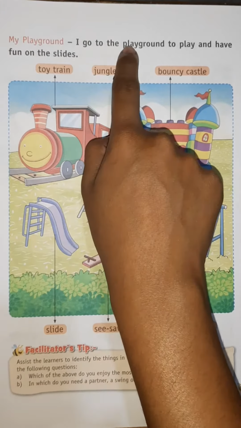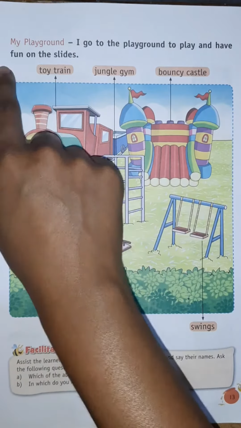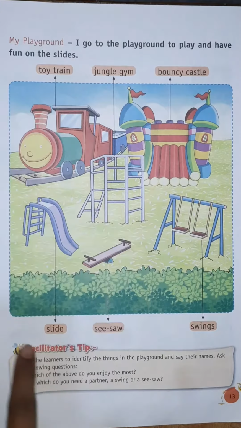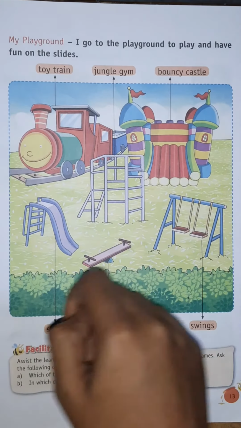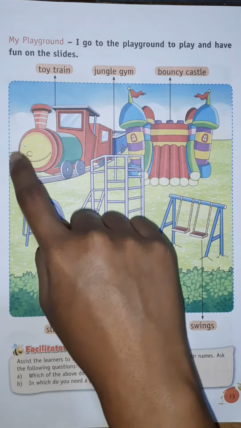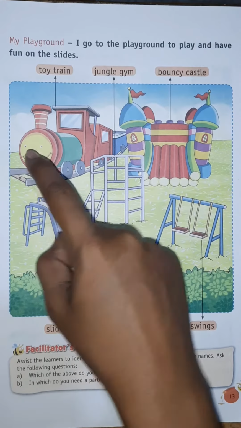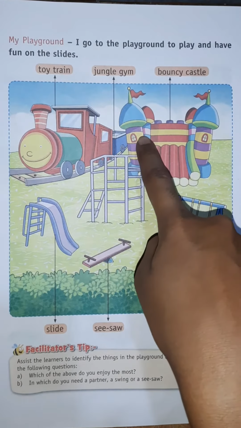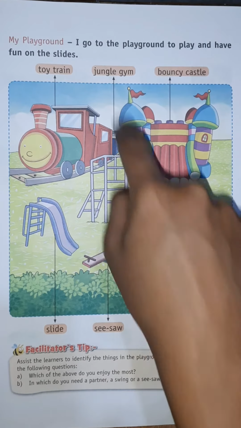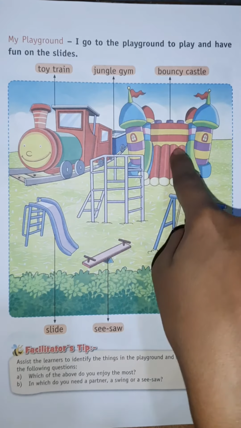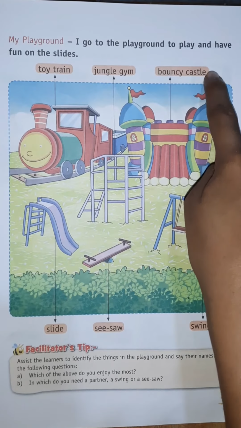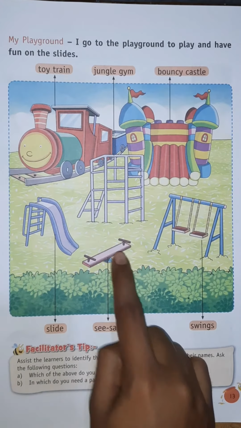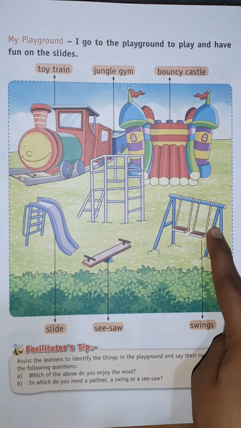I go to the playground to play and have fun on the slides. So here are some pictures given. Now we will see what these are. So starting from this. This is toy train. This is jungle gym. This is bouncy castle. This is slide. This is seesaw, and these are swings.